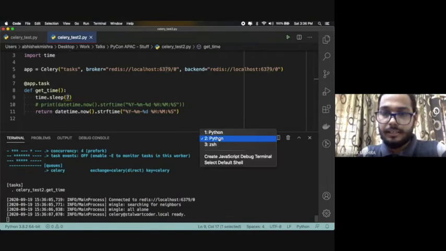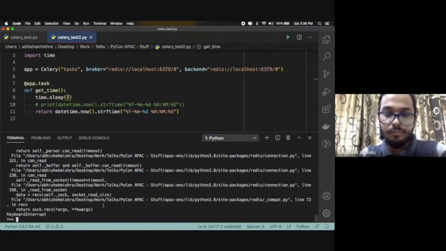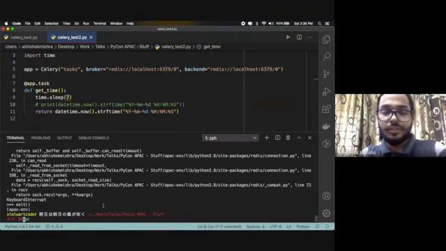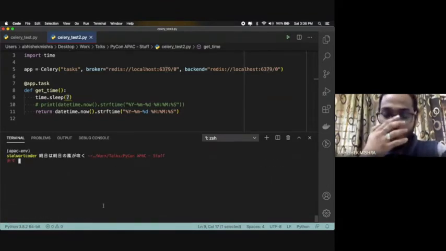Let's start it again. I'm just showing a very basic example. I have written a small code as well where you send an email through the Flask mail extension.